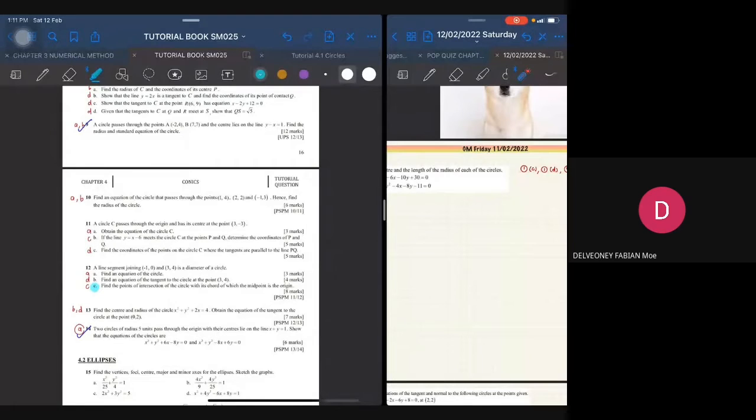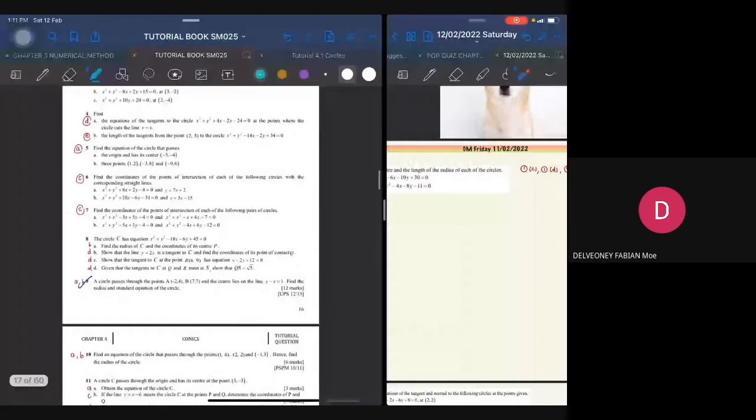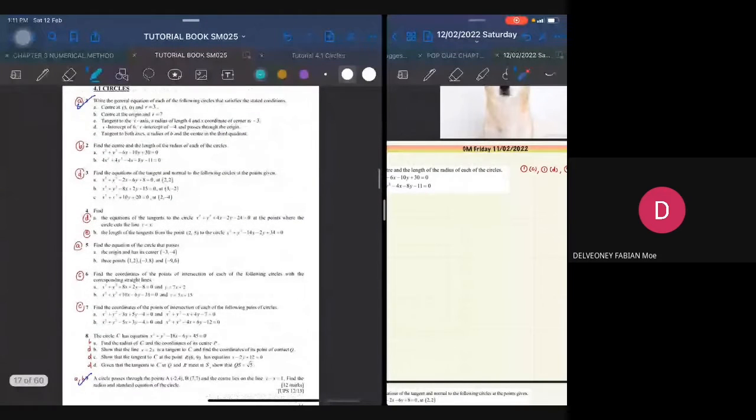Ada ke tak yang lain? Before kita pergi yang complicated terus, kita bincang yang simple-simple je dulu. Okay, kalau tak ada, saya pilih kejap. Cuba fikir dulu soalan mana yang susah. Find the center and the length. Soalan nombor 2 saya rasa okay.